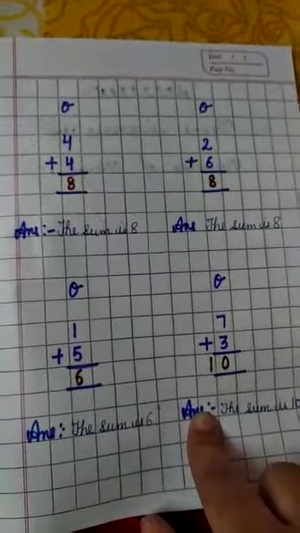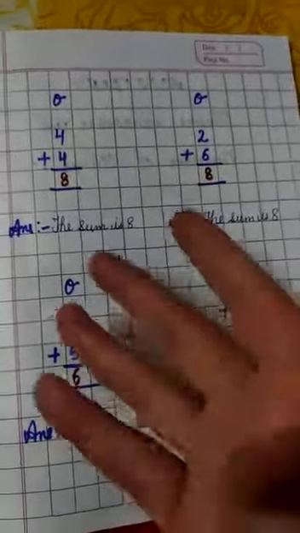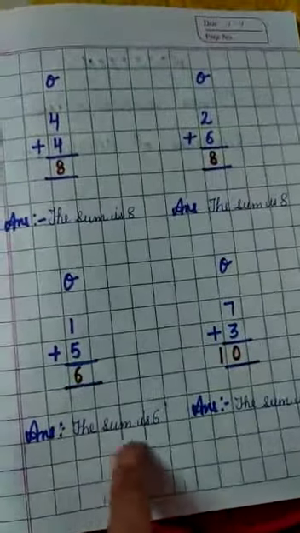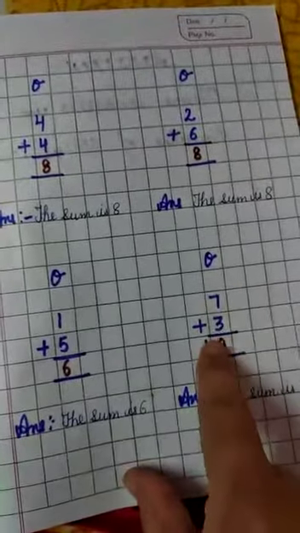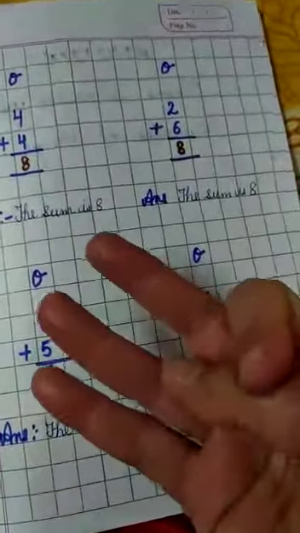Next one is the second last, 1 plus 5, 1 on the head and 5 on the finger. So after 1, 2, 3, 4, 5, 6. Answer is 6. The sum is 6. Now 7 plus 3, 7 on the head and 3 on the finger. After 7, 8, 9, 10.